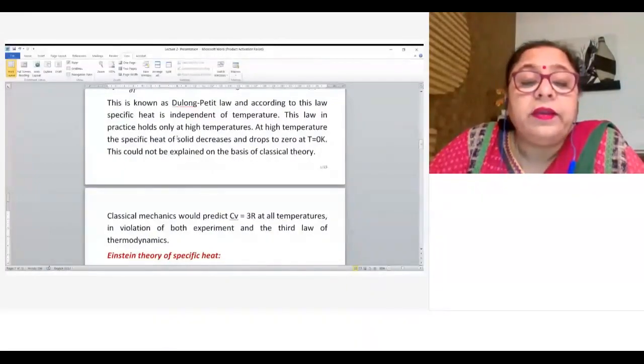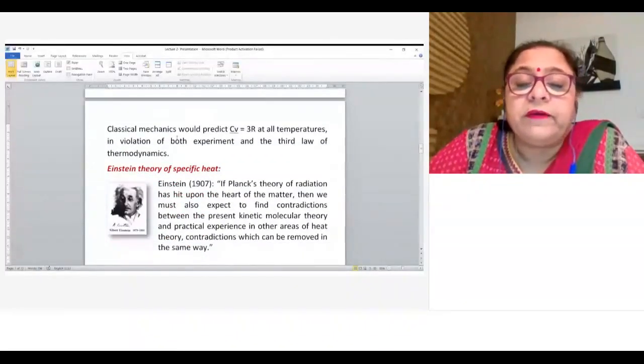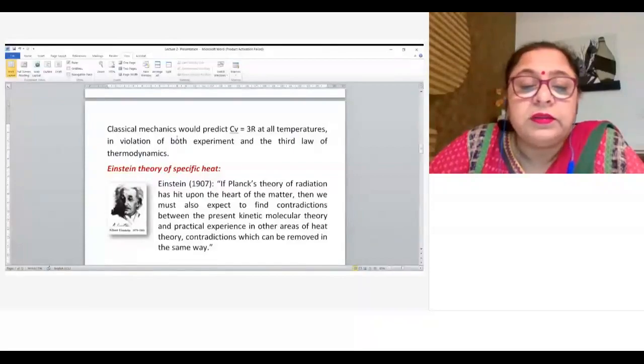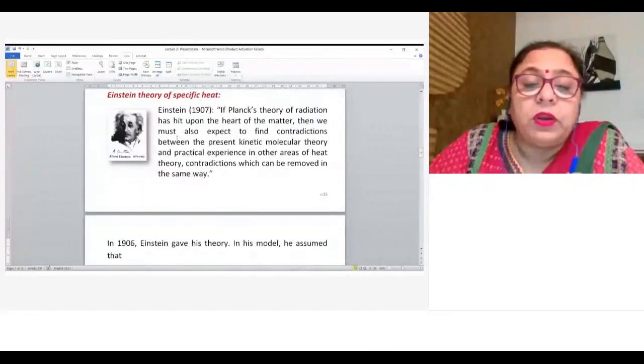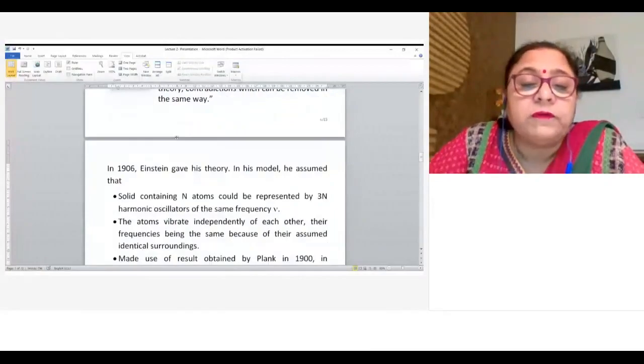Then Einstein gave his theory of the heat capacity. In 1907, Einstein made this statement: if Planck's theory of radiation has hit upon the heart of the matter, then we must also expect to find contradictions between the present kinetic molecular theory and practical experience in other areas of heat capacity, contradictions which can be removed in the same way. And he removed this contradiction using Planck's formula of black body radiation. So, what are the basic assumptions of the Einstein theory?